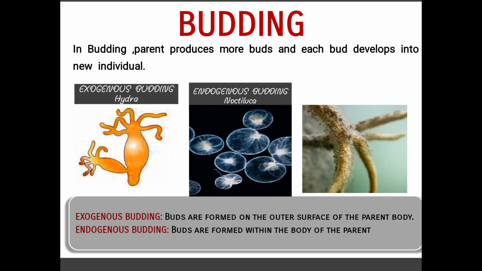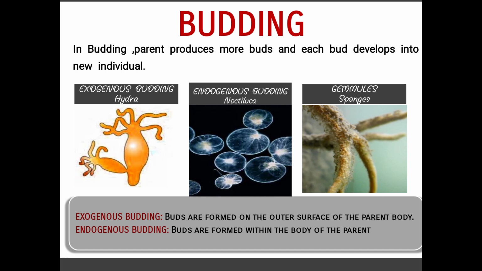Whereas in Noctiluca, the budding is internal. The budding occurs inside the organism, so it is known as endogenous budding. Gemmules, which you see in sponges, are also internal buds.